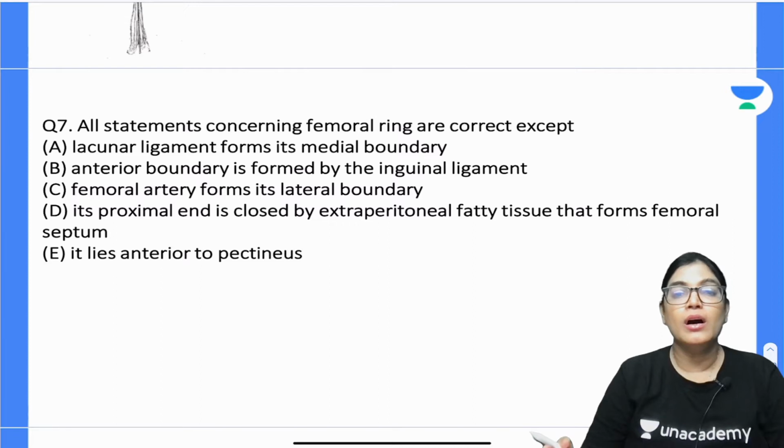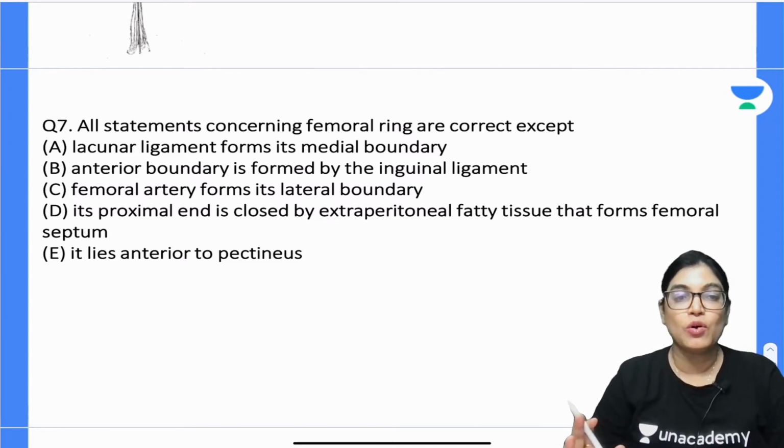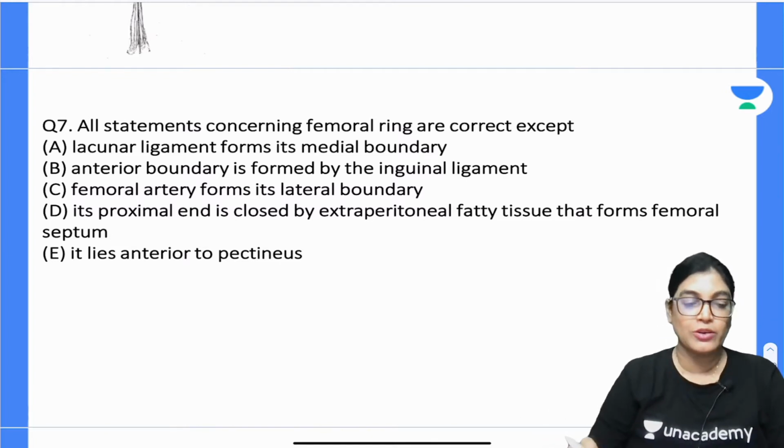According to you, which is the wrong statement about the femoral ring? Question number 7.